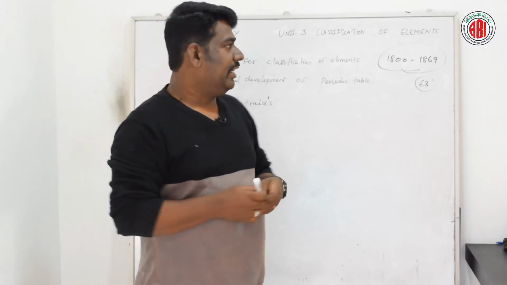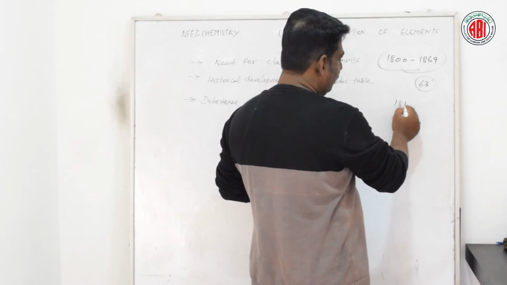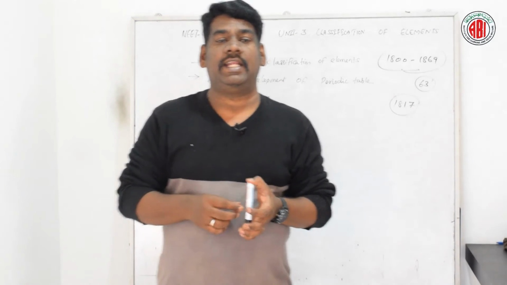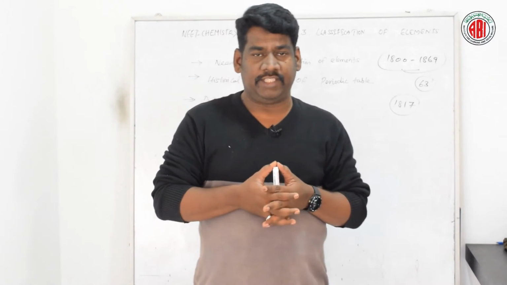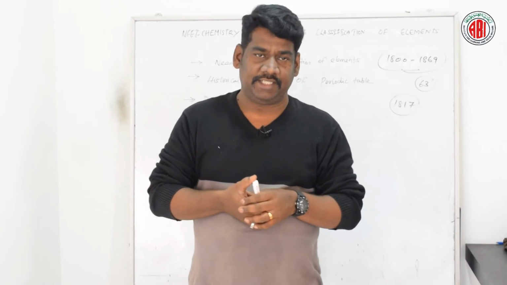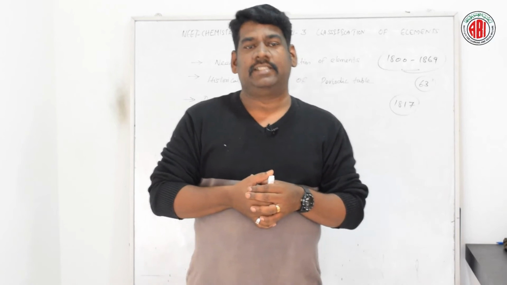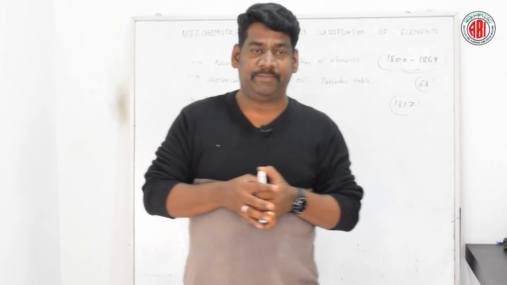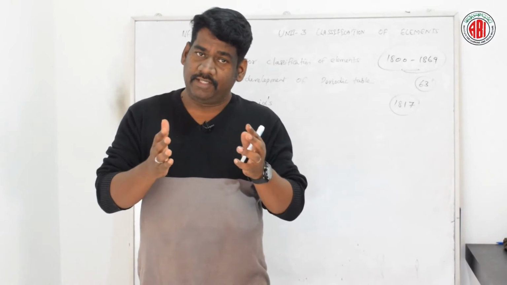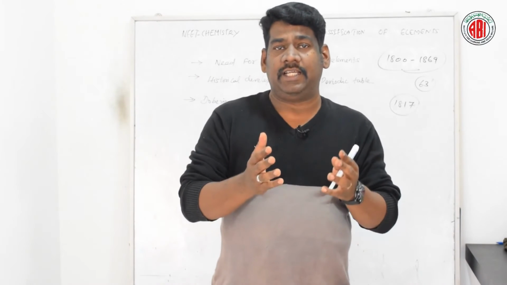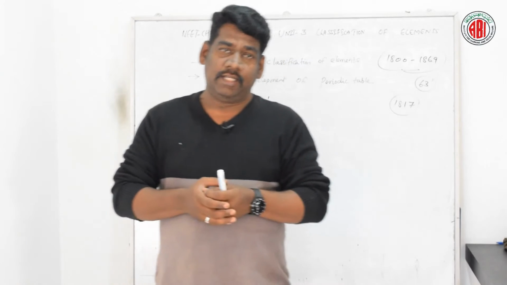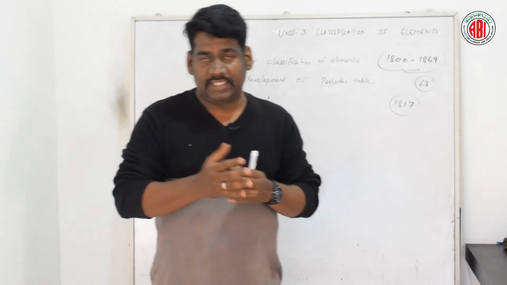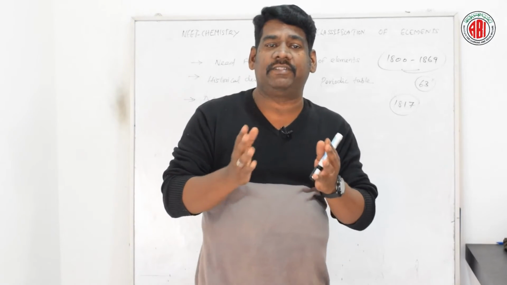In the year 1817, there was a great German scientist, Johann Döbereiner, who classified the elements into groups of three different elements. This set of three elements in a pack is called a triad. Triad stands for three. So here he classified elements into sets of three.